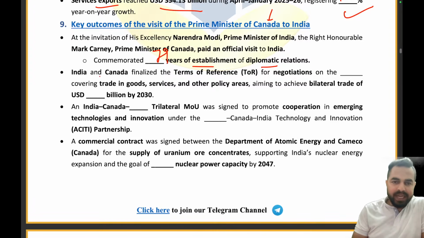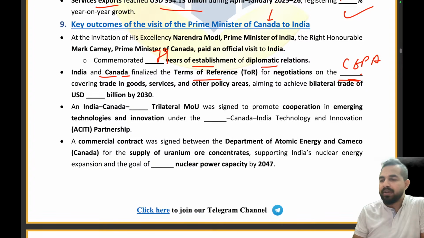India and Canada finalized the terms of reference for the negotiations on the dash, covering trade in goods, services and other policy areas, that is negotiation of the CEPA, Comprehensive Economic Partnership Agreement. That is the right answer. Now they are focusing on the bilateral USD 50 billion of trade by 2030.